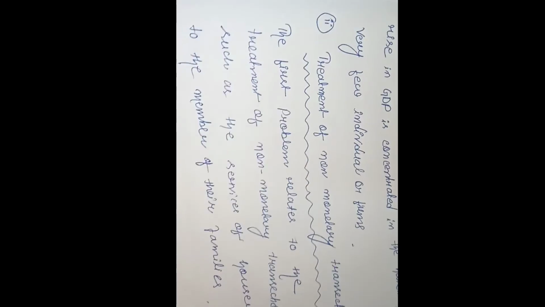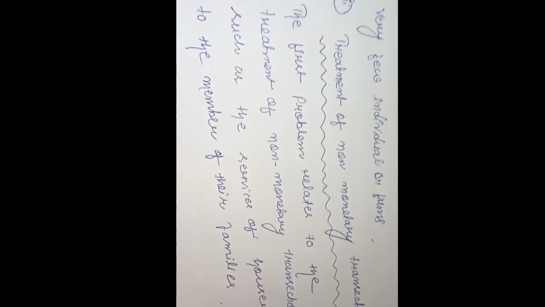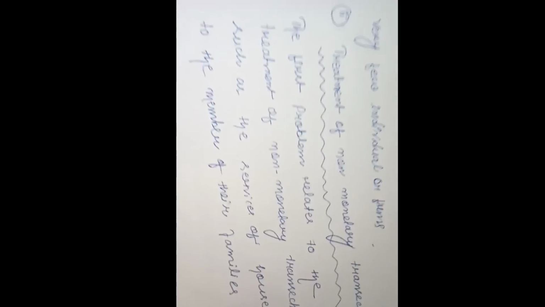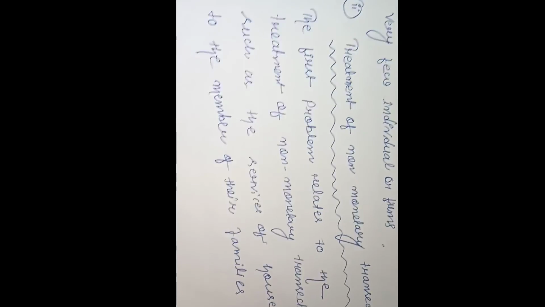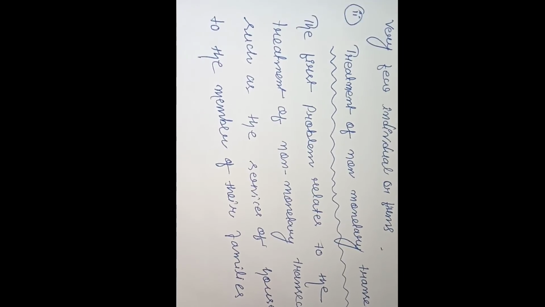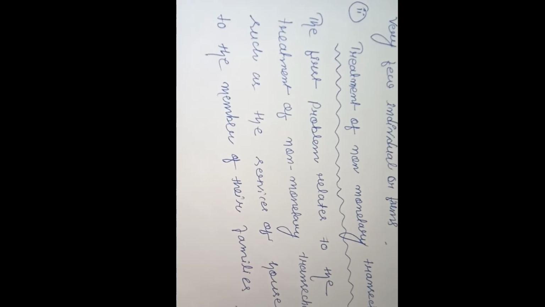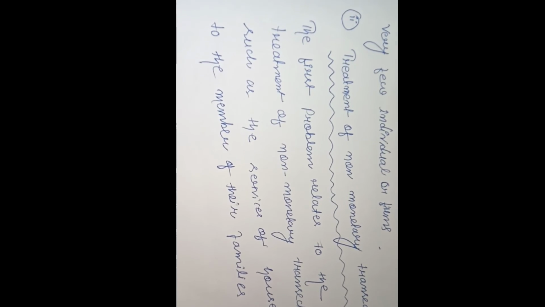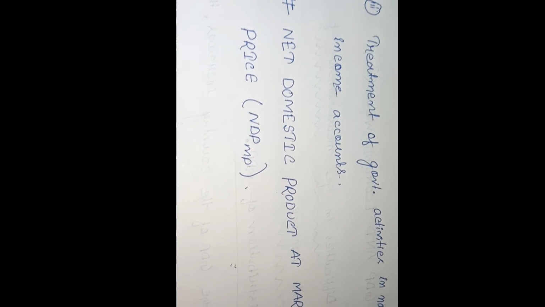The second point is treatment of non-monetary transactions. Non-monetary transactions means those for which you don't receive money, for example, a mother's love and housewife services. The first problem is related to the treatment of non-monetary transactions such as the services of housewives to the members of their families. The last difficulty is the treatment of government activities in national income accounts.